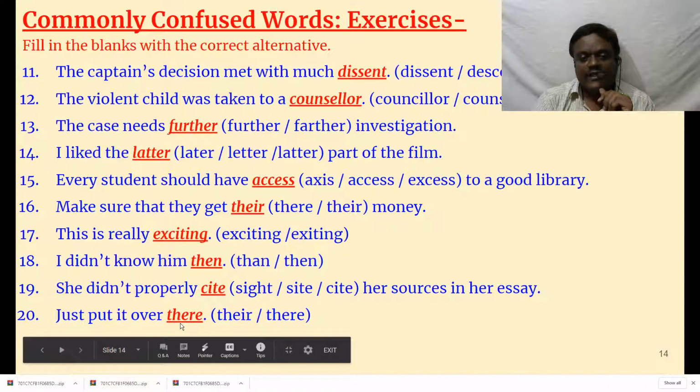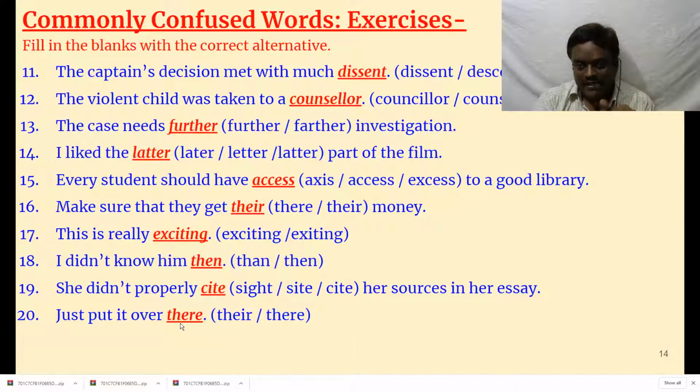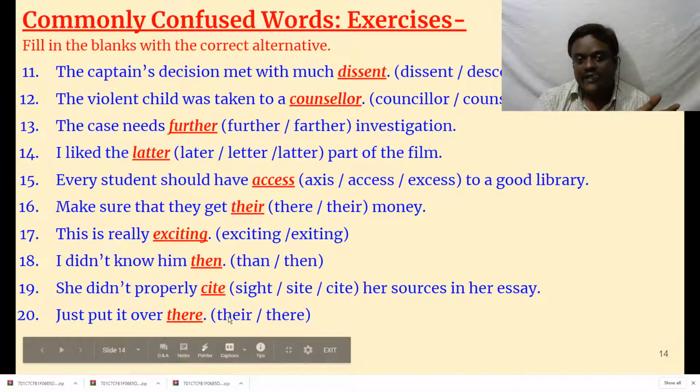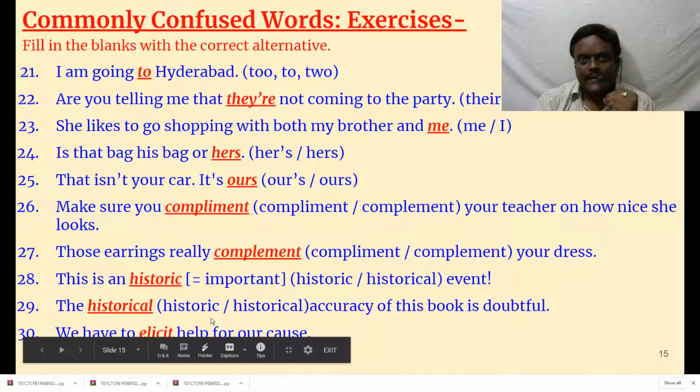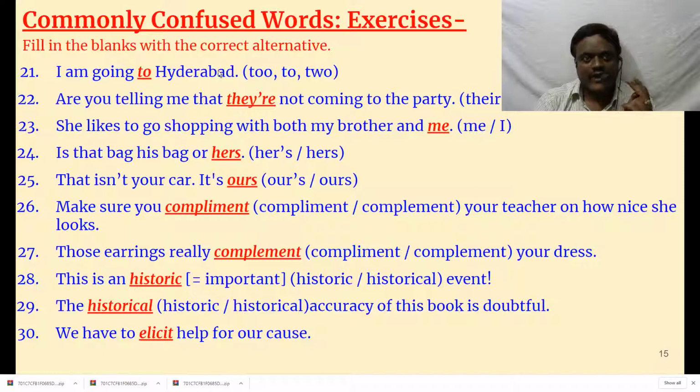Just put it over there. There means not here but there, opposite to here. Opposite to here is there. Their means possessive. I told you their money is opposite to there. Then I am going to Hyderabad. Two means, we already know, two means two things. Okay, to Hyderabad.